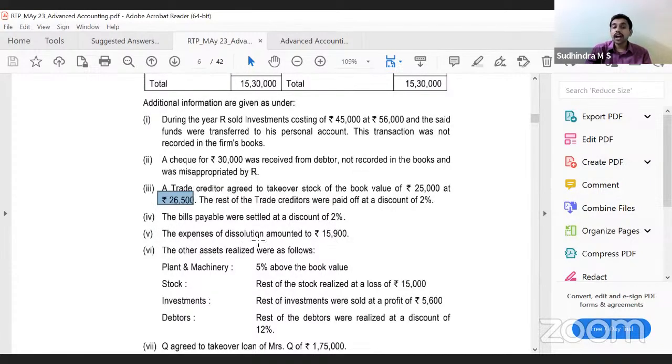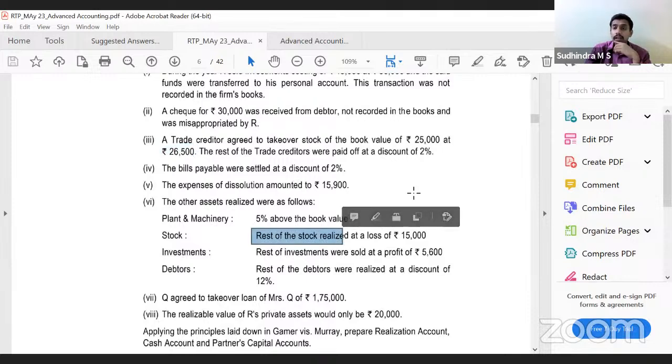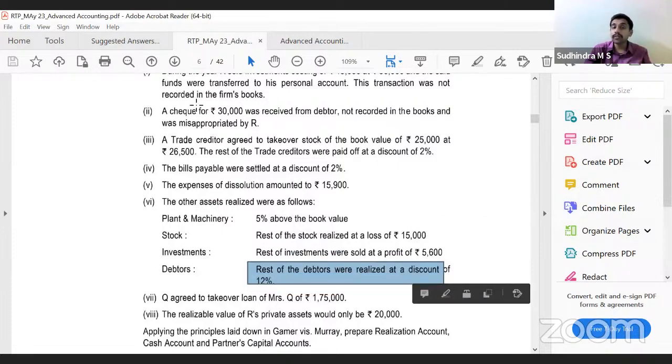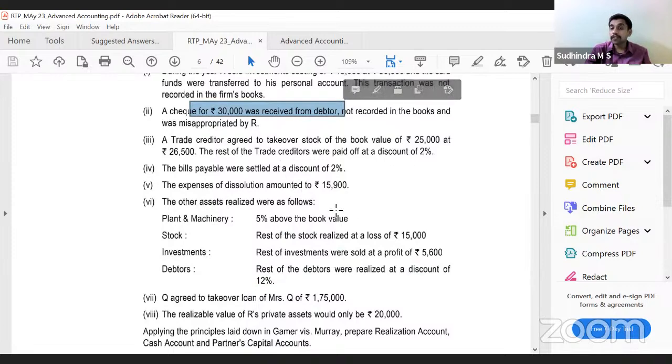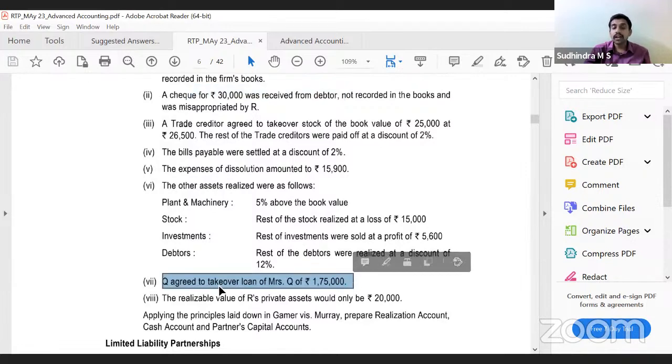Expense of dissolution 5,900. Other assets realized were plant and machinery at 5% above the book value. Rest of the stock realized at 15,000. Why have they given rest of the stock? Because stock has been taken over by the creditor. Rest of the investments were sold because the balance investment was already sold by one of the partners. Rest of the debtors were realized because one of the debtors has paid, but it was misappropriated. Q agreed to take over the loan of Mrs. Q of 1,75,000. Realizable value of R's private assets would be only 20,000. Applying the principles laid down in Garner versus Murray, prepare realization account, cash account and partners' capital accounts.